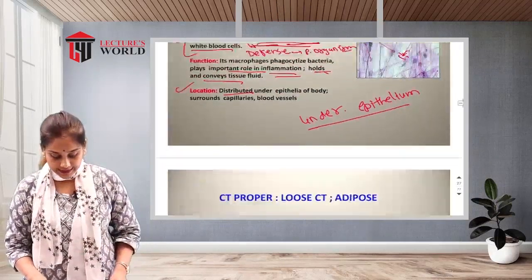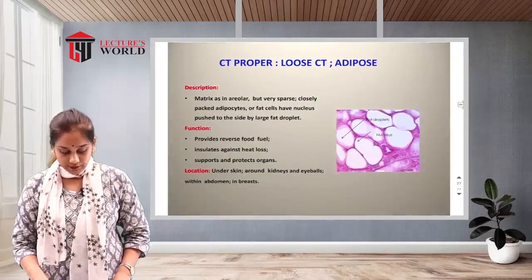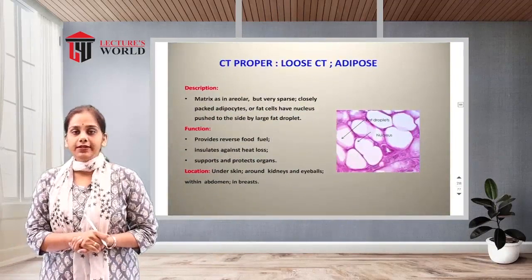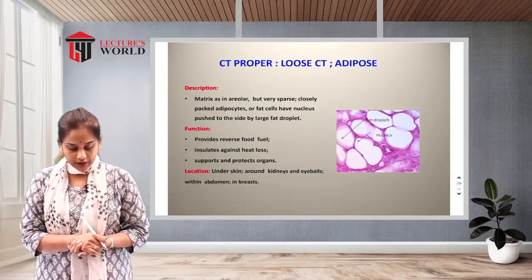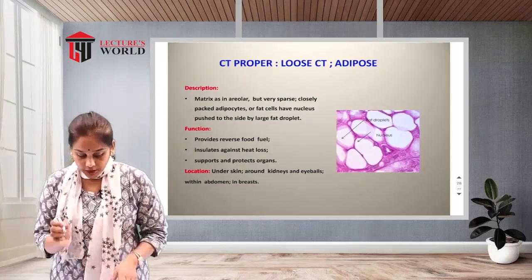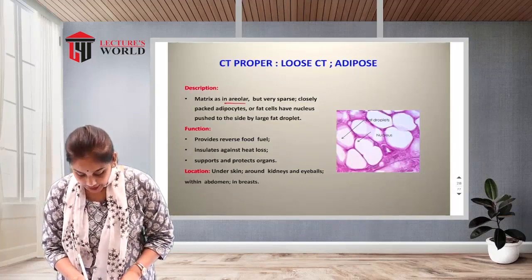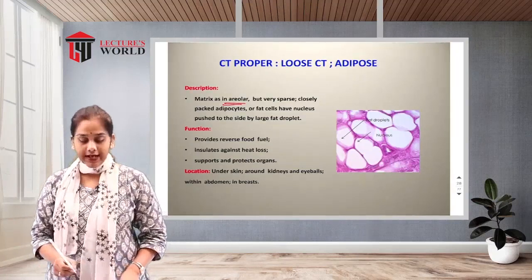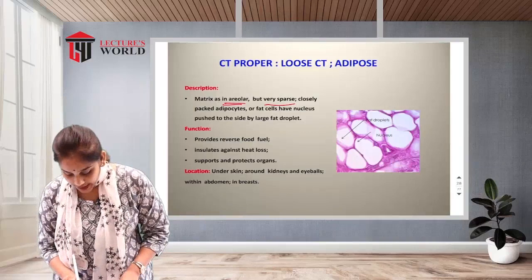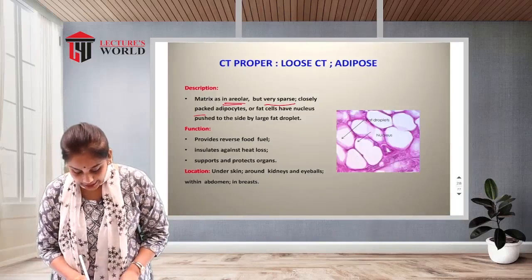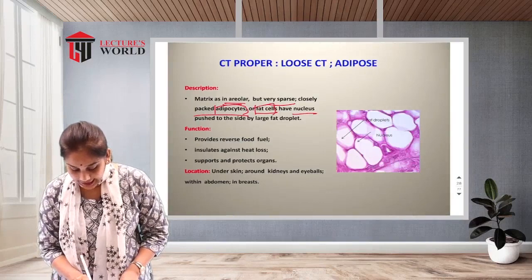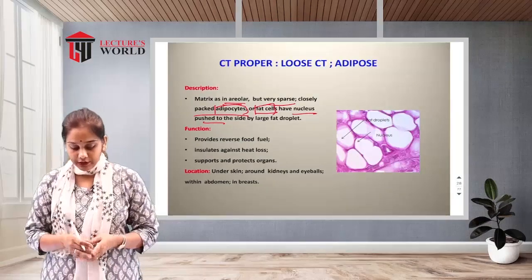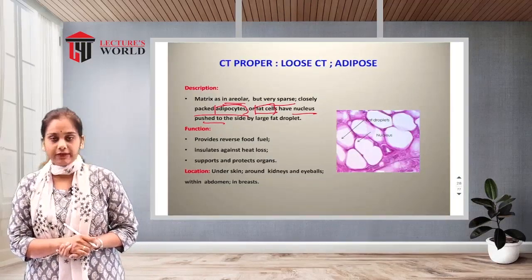Now we will see the second type, that is the adipose loose connective tissue proper. So let us see the introduction. The matrix looks like the areolar type, but is very sparse, with closely packed adipocytes or fat cells that have the nucleus pushed to the side by the large fat droplets.